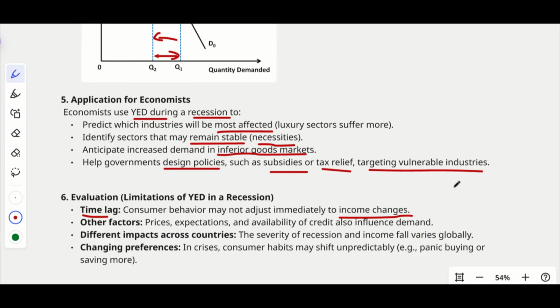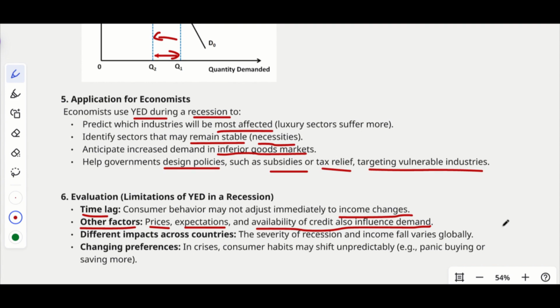First, we might think that it's just a matter of a few days or few weeks, so we can easily overcome it. Even after days and weeks, if it's not getting solved or nothing positive is occurring, only then will we panic. So it will take some time. And there are a lot of other factors, right? Prices, expectations, and availability of credit also influence the demand.